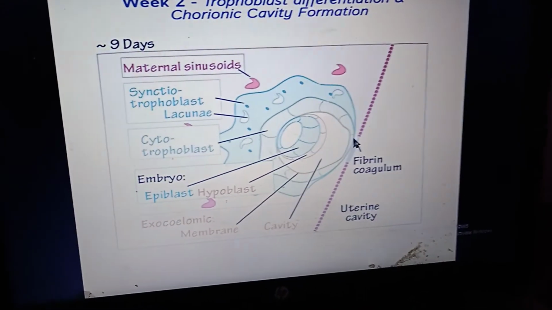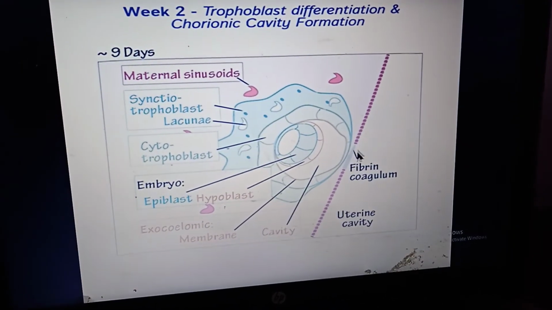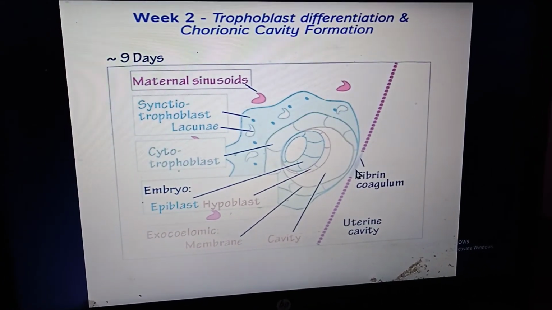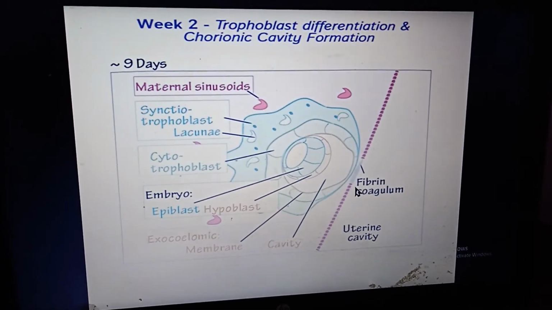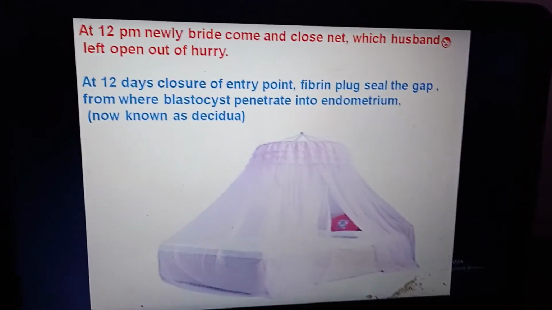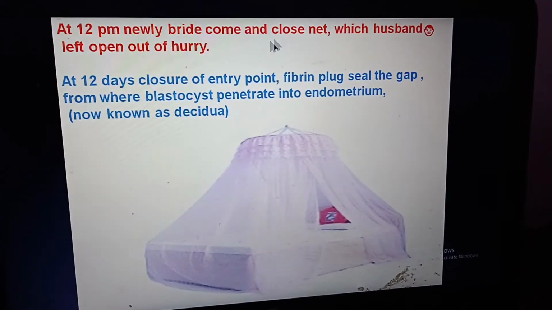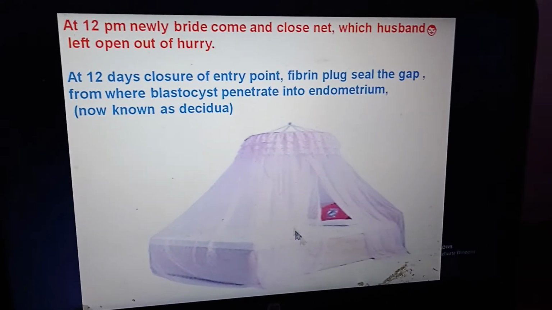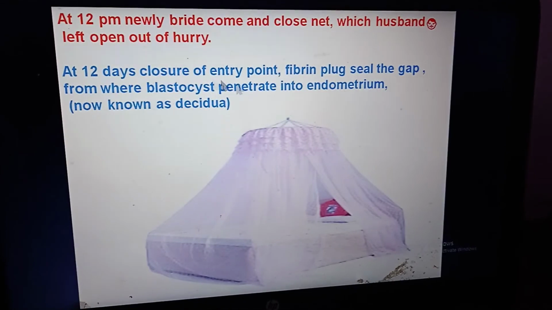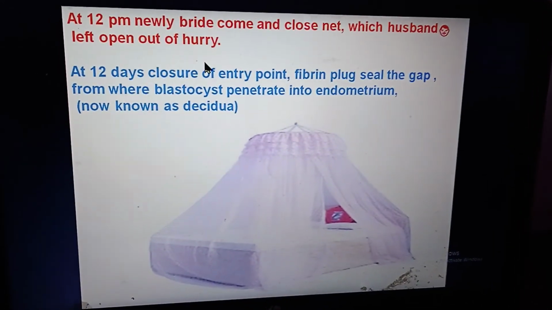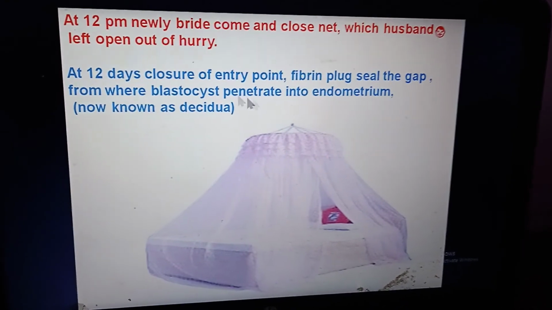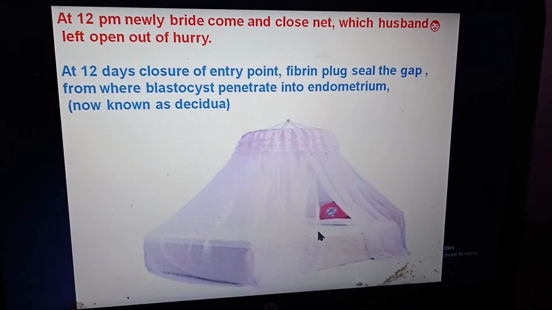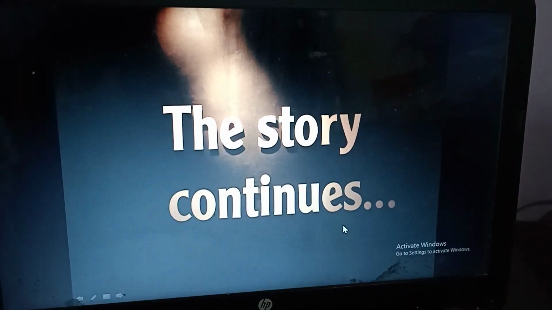And what is here? This is the blastocyst, and after entering within the endometrium, the site of entrance is sealed by the fibrin plug, which is known as fibrin coagulum. At 12 p.m. the new bride comes, closes the net from where the husband entered, and left it open out of hurry. So at 12 p.m., closure of the entry point, the fibrin plug seals the gap from where the blastocyst penetrated into the endometrium, now known as decidua. So it is the 12th day when the fibrin plug is formed. The story continues.